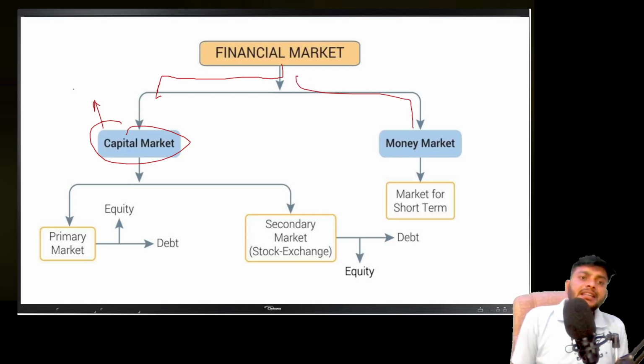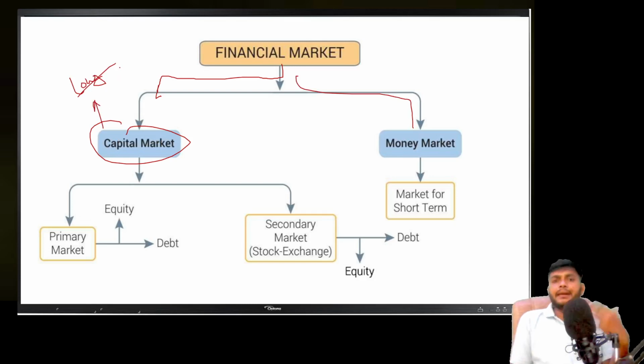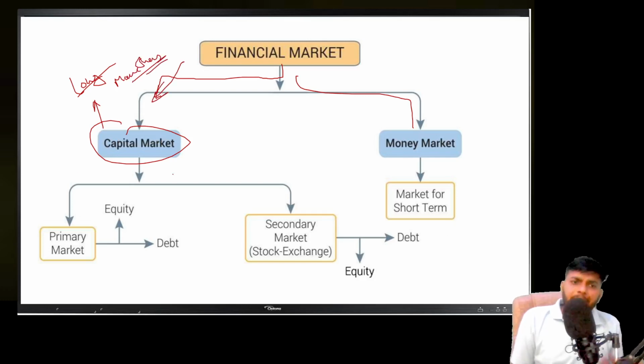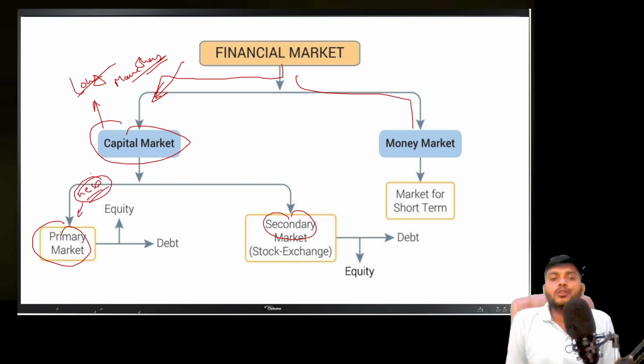The capital market basically deals with a longer period of time. If you want to buy a security or issue a security for more than 1 year, you have to prefer the capital market. And the capital market is also classified into two parts, primary and secondary. The primary market is the new issue market. When you are issuing your security for the first time, then you have to go into the primary market.